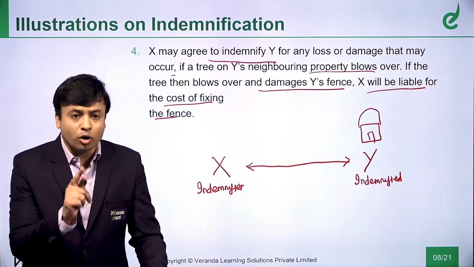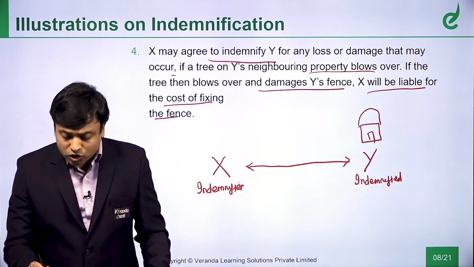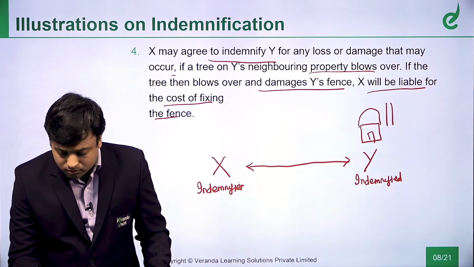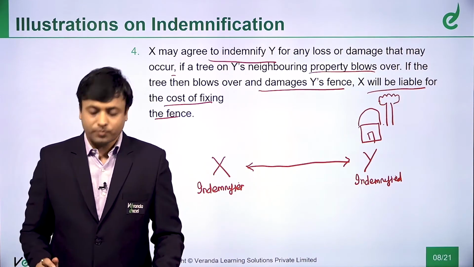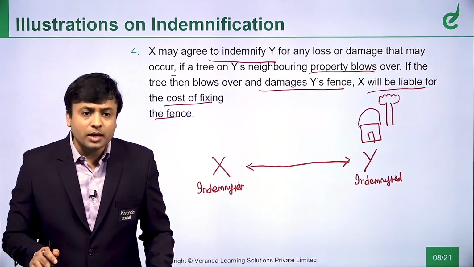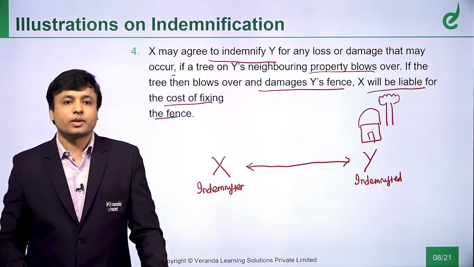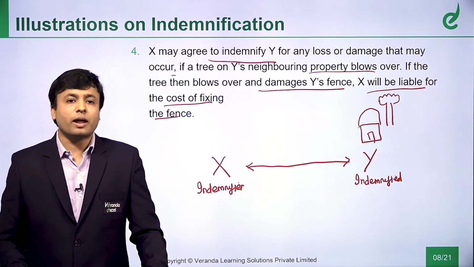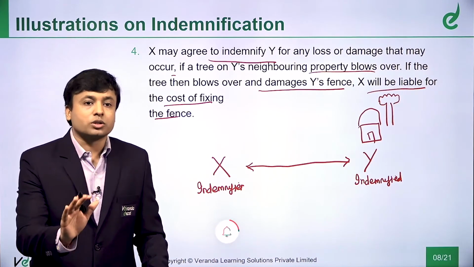Now, X says, boss, that is Mr. Y, tomorrow something happens and this tree, there is a tree here. Please excuse me for my drawing, but there is a tree here which is adjacent to this house of Mr. Y. And tomorrow something happens to this tree and this tree falls on your house. It damages your fence. Then what will happen? I will compensate you. I will take care of your costs.